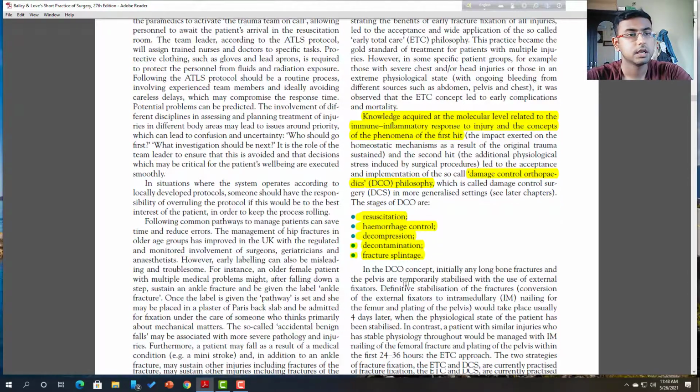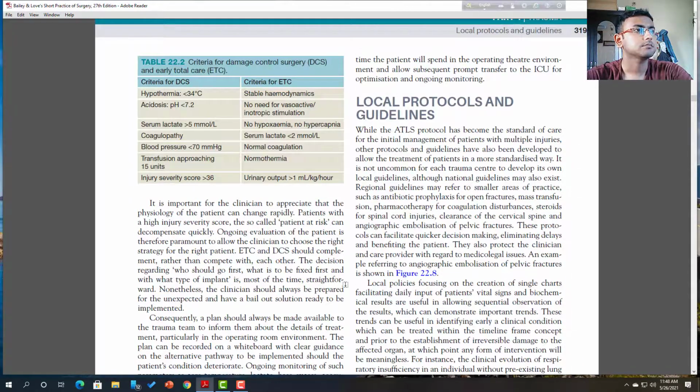Here, early total care versus damage control. For damage control: hypothermia less than 34, acidosis pH 7.2, serum lactate more than 5, coagulopathy, blood pressure less than 70, transfusion approaching 15 units, injury severity score 36.